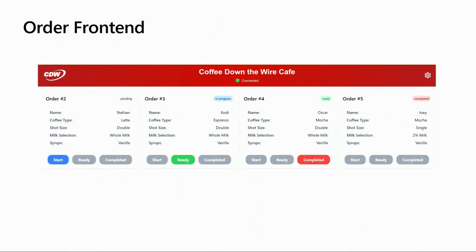So again, here's a dashboard. It kind of keeps track of the orders. And also one thing that when the baristas work an event, they usually have to report on how many drinks they made. So it's another way we can actually keep track of how many drinks they're making for them, kind of make that process a little easier for them.